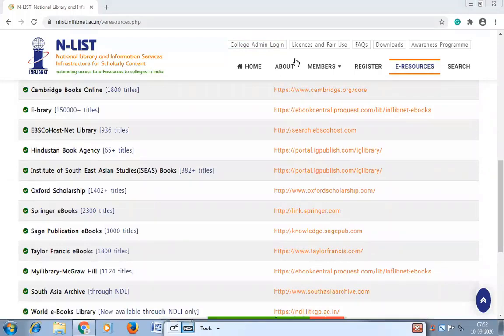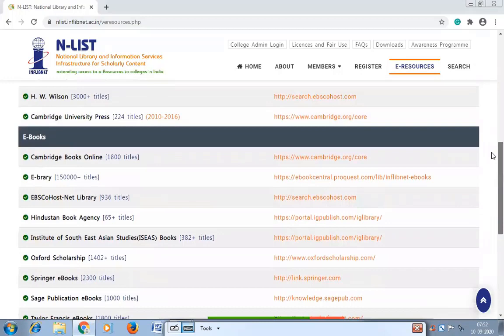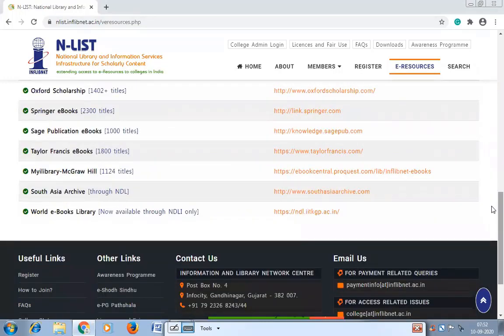All these books you can download from the Enlist program. It may happen that for some resources, for some articles or for some books, they will not allow you to download directly, or they will not allow you to download 100%, because many resources are very costly, but they are providing us on a very minimal cost.